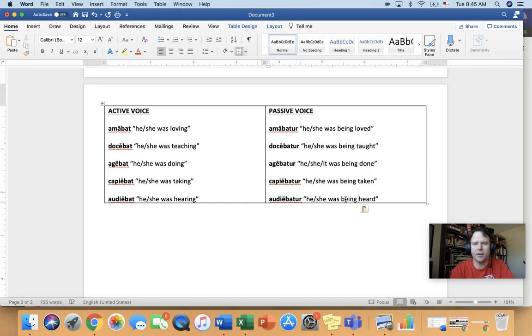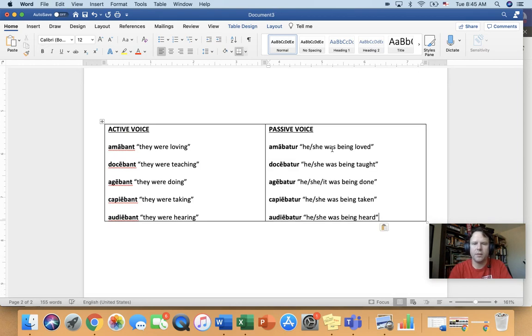So here we go. Take a look at all of them, right? So amabat was he or she was loving, he or she was being loved, was teaching, was being taught. Agebat, was doing, agebatur was being done, was taking, capiebat, capiebatur was being taken. Okay? And the same thing for these guys. We're just going to take an NTUR, NTUR, NTUR, NTUR, and we're just going to replace this with they.